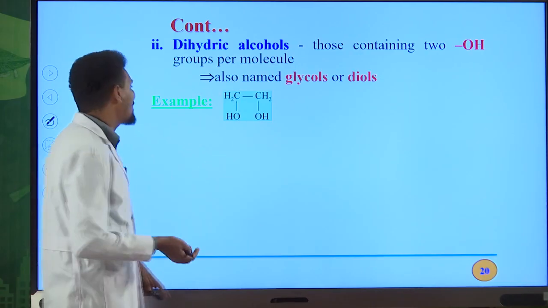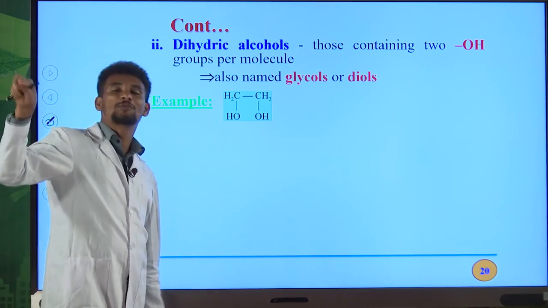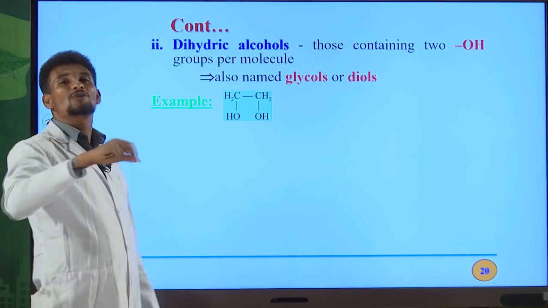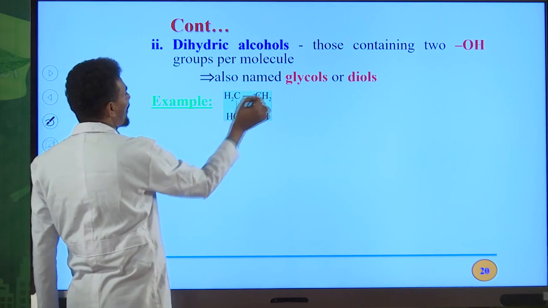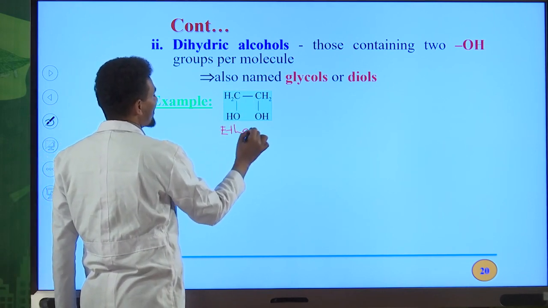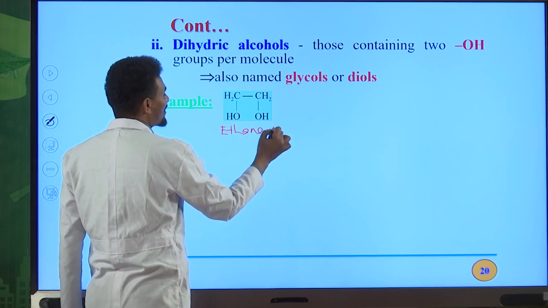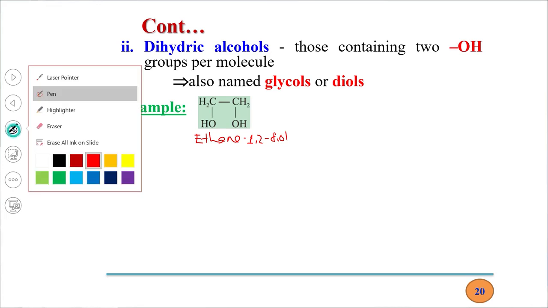What's the name of this alcohol? In this case, remember that if you have 2 OH groups, you must use diol as a suffix. We have 2 carbon atoms, therefore the 2 carbon alkane is ethane. Then you must indicate the position of the OH groups: on carbon number 1 and carbon number 2 we have OH groups, so 1,2-diol. This is the IUPAC name for this dihydric alcohol.